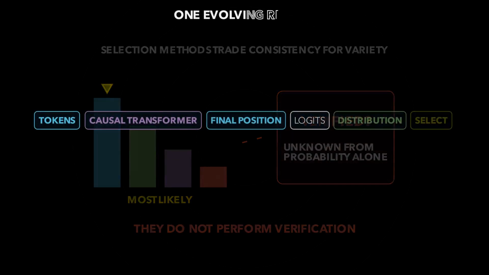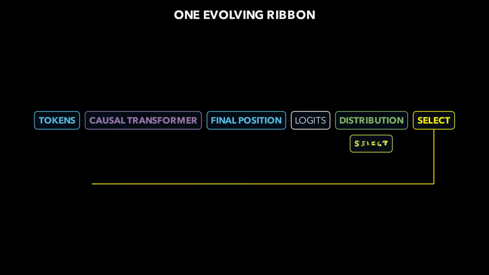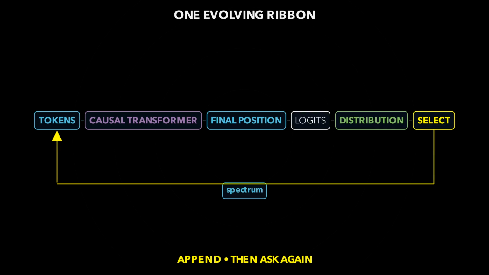So when an LLM writes a page, picture one evolving ribbon. The current tokens pass through a causal transformer. The final position becomes vocabulary logits. The logits become a distribution. A rule selects one token. That token joins the ribbon, and the loop begins again. One local choice at a time can produce a remarkably global-looking answer.